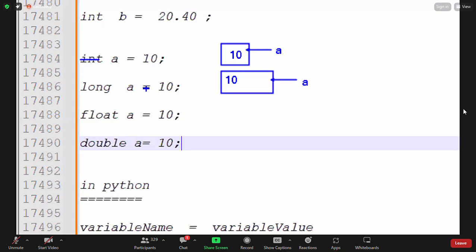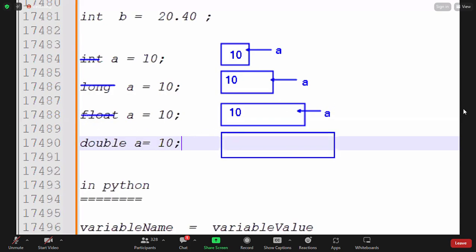Okay, so I'm not using this one either. I'm using float instead of int. Then float takes more memory, guys. Float takes more memory, and now here the 10 value is stored, and this is referencing to the a variable. And the next one is double, guys. So float is not used, double is used. Then this takes even more memory, guys.